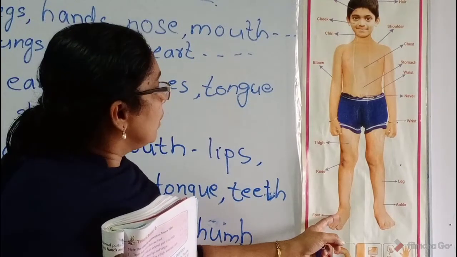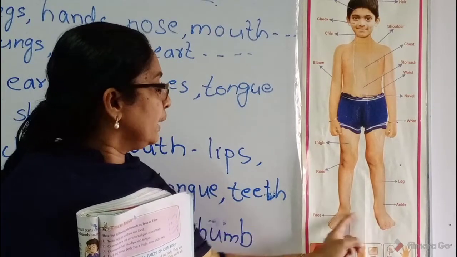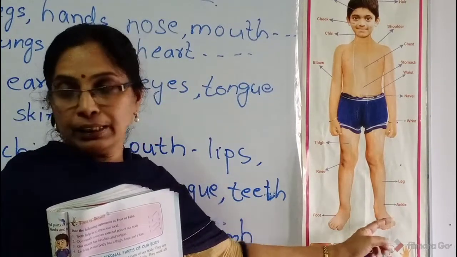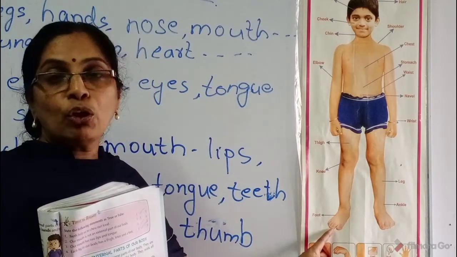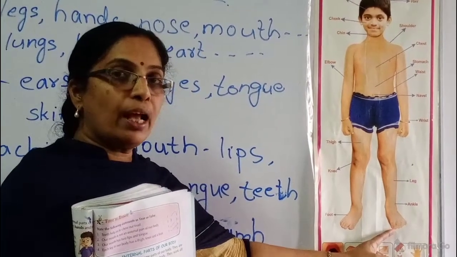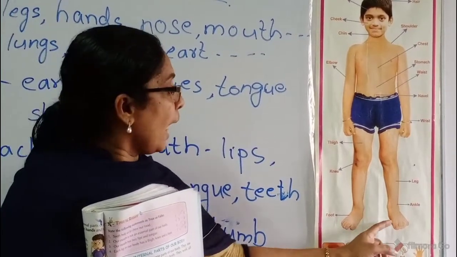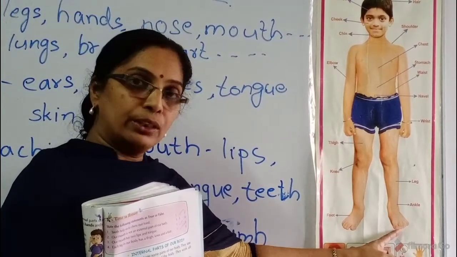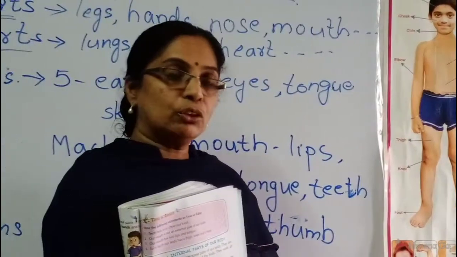Then next, this is the foot. 1 foot, 2 feet. Then these are toes. How many toes do we have? On this foot, 5 toes, and another one has 5 toes. So 10 toes. Understood, children?